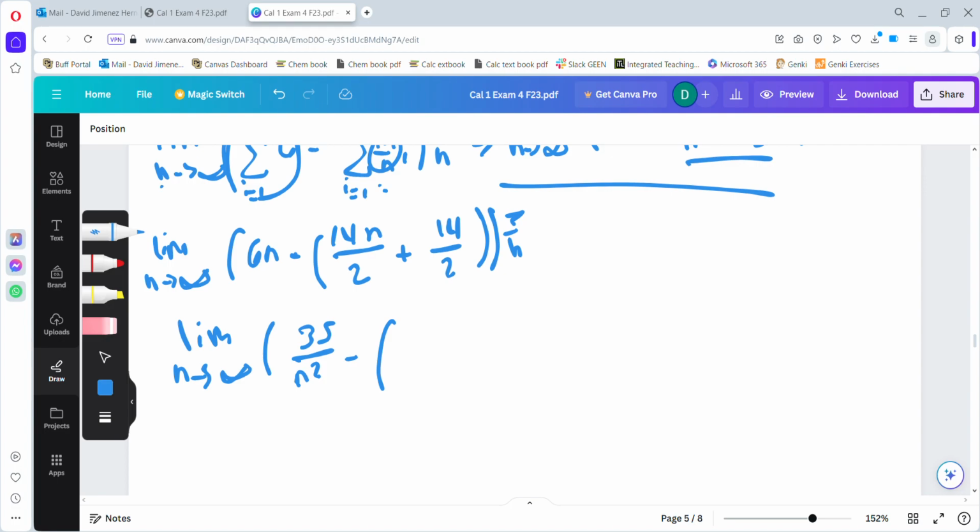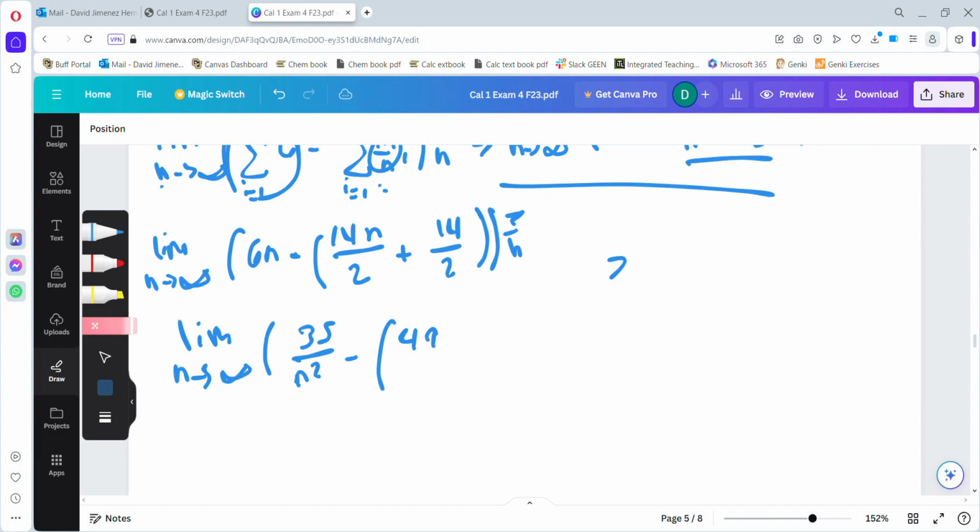So 14 over 2 simplifies to 7n. 7n times 7 over n, that's 7n over 1, is just going to be 49n over n. These n's will cancel out, giving us just that 49.